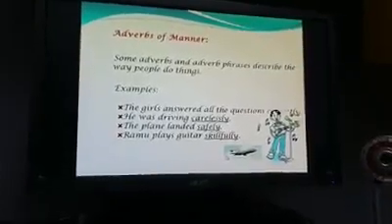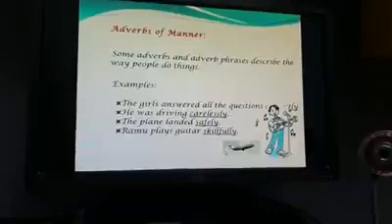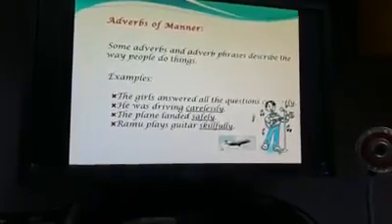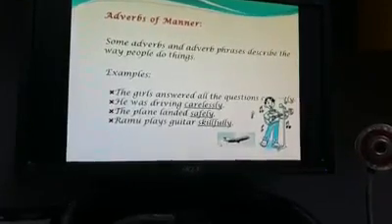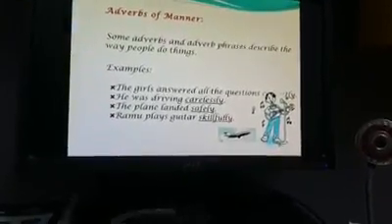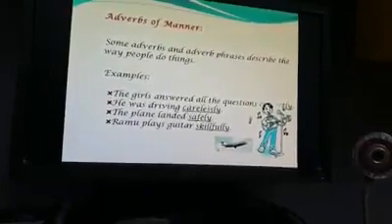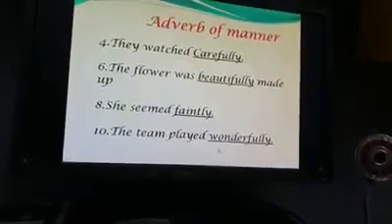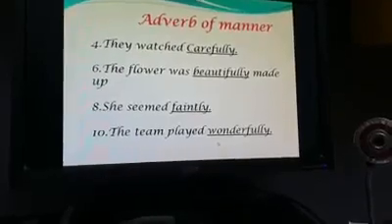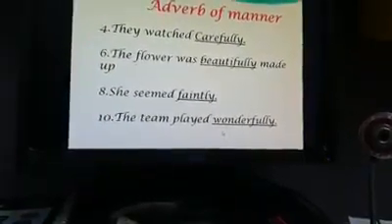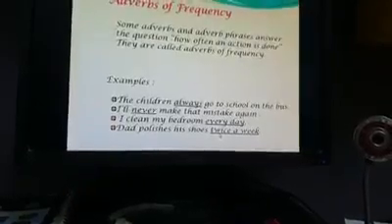Adverbs of manner. Some adverbs and adverb phrases describe the way people do things. As you can see in the examples here, he was driving carelessly. The plane landed safely. So how did it land? Safely. They watched carefully. She seemed faintly. The team played wonderfully, etc.